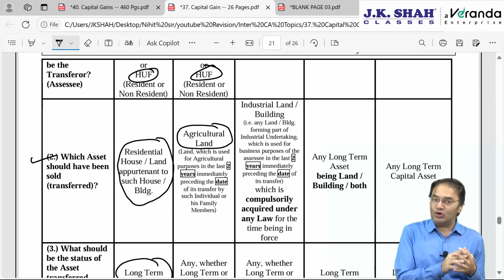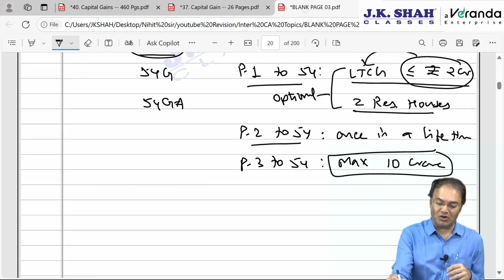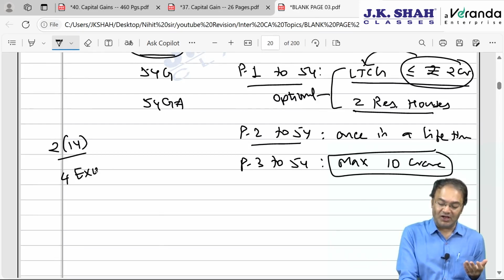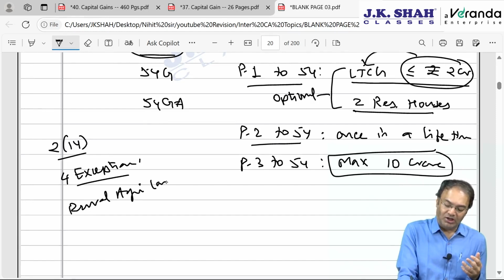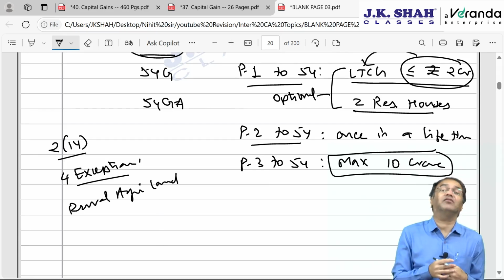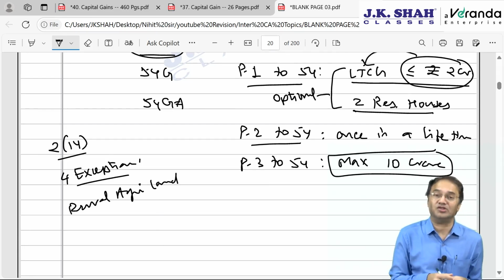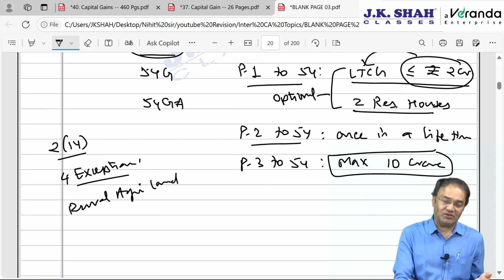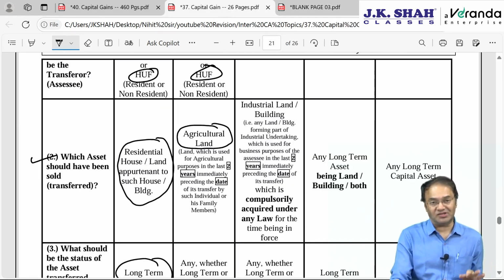Reason? If it is in a rural area in India, then as per the definition of capital asset given in section 2 clause 14, there are some exceptions, 4 exceptions, whereby the given asset will not be regarded as a capital asset. One of the exceptions is rural agricultural land. Meaning thereby, if it is in a rural area, then the question of claiming exemption under section 54B does not arise only because it's not a capital asset. 54B exemption will arise only when the given asset is urban agricultural land, and you're selling it.